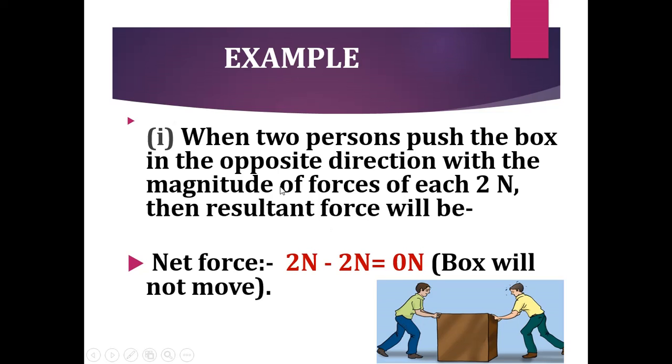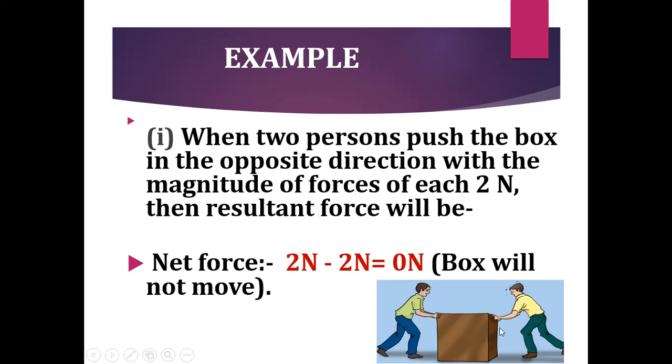Magnitude means strength of force. So here each of the two persons is applying the same force of 2 Newton, and the forces act in the opposite direction. One person is pushing towards the other person, and the other one is pushing in the opposite direction.